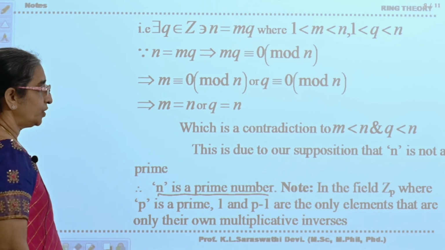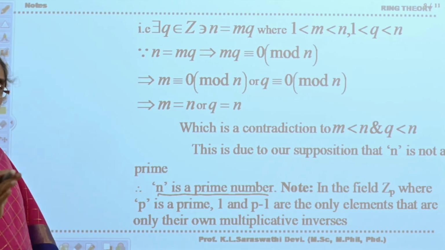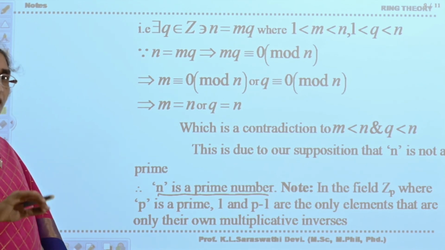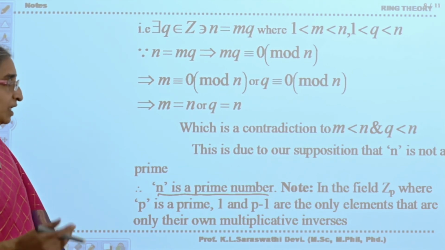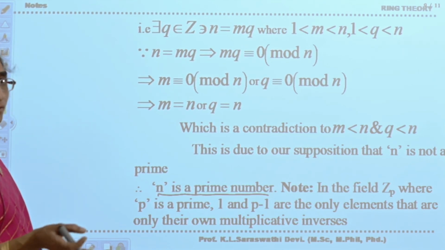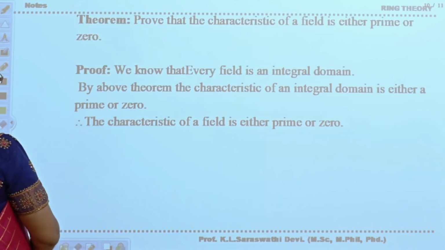Here, one note also, see. In the field Z_p, where p is a prime, 1 and p minus 1 are the only elements that have their own multiplicative inverses. That is, 1 is the inverse of 1, and p minus 1 is the inverse of p minus 1. They are the two elements which have their own inverses. Okay, now see the next one.